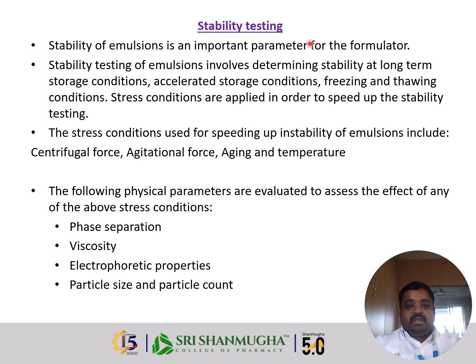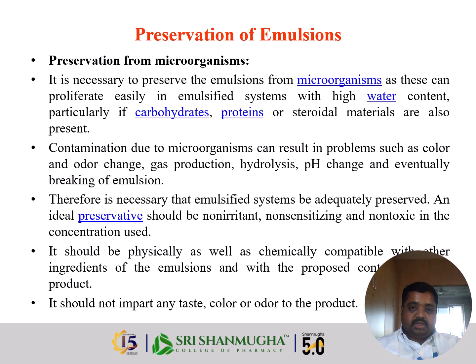The unstable nature and the rationale behind the instability, everything we have gone through. As a final point, stability of emulsion is important for the formulator because, based upon the physicochemical parameters we have listed here, the following physical parameters are evaluated in stress conditions: phase separation, viscosity, electrophoretic property, and particle size, particle count.